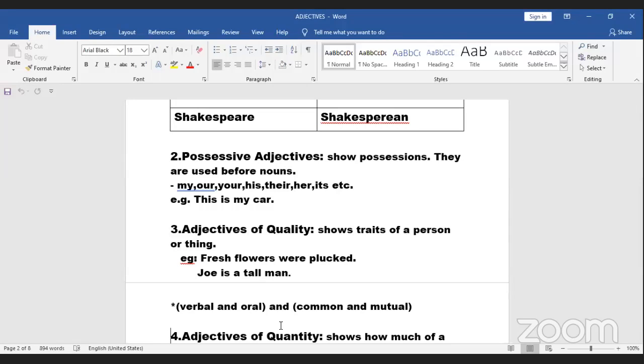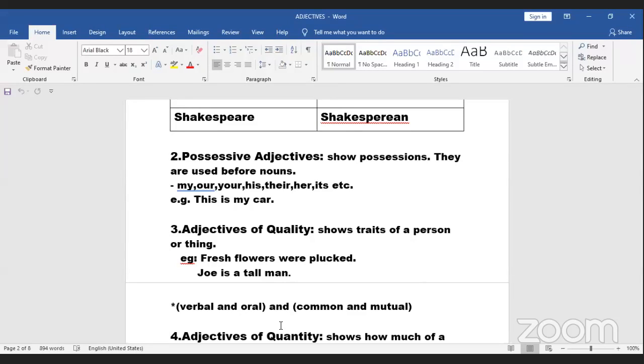Now see, adjectives of quality. Quality is a characteristic feature, a trait of a person. He is a tall man. Tall man, that means I'm talking about the characteristic feature. What kind of a person? A tall man. The fresh flowers. Again, what kind of flowers? Fresh. So that is the characteristic feature of that flower. So that is the adjective of quality.